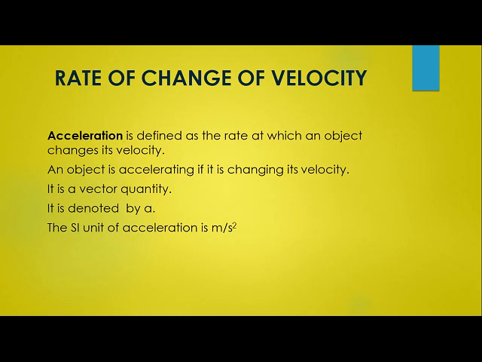Always remember children, acceleration is a vector quantity. It is denoted by small a and its SI unit is meter per second square. So let us understand how this square came and what it is.